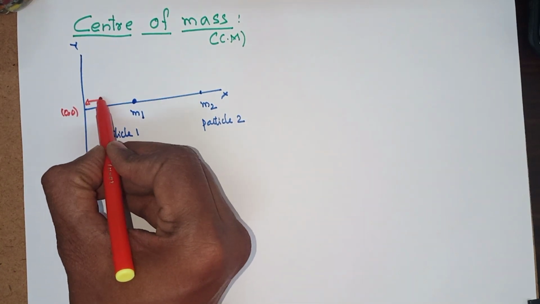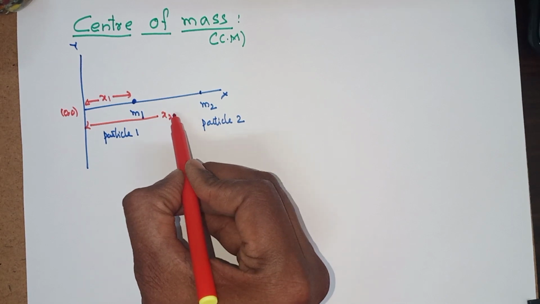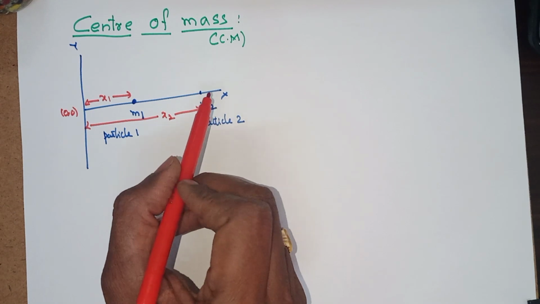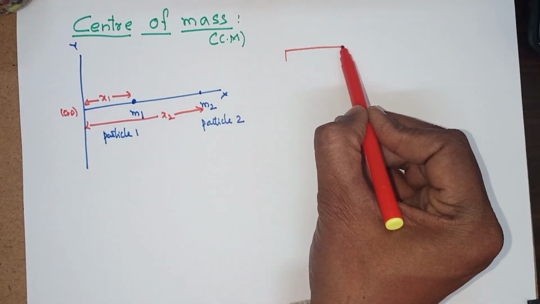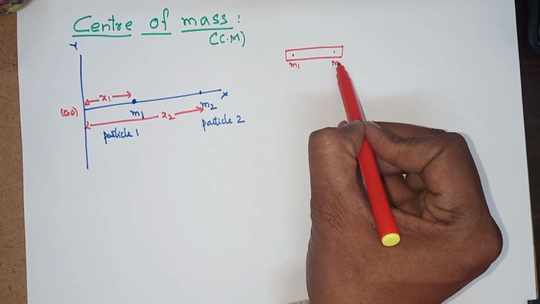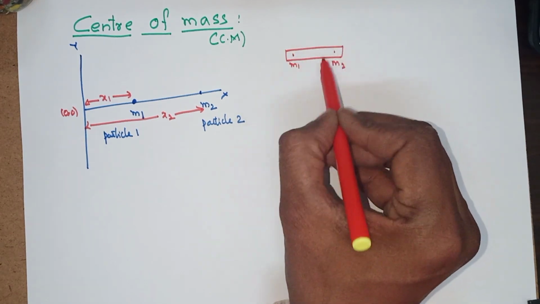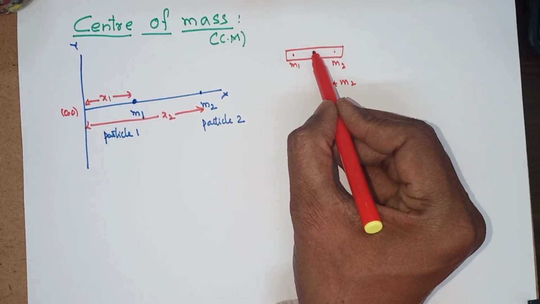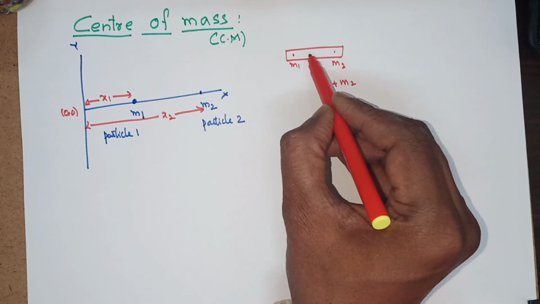Now from the origin, this is called x1 coordinate and this is called x2 coordinate. Let us say this is a simple body with masses m1 and m2. Where is the mass said to be concentrated? The entire mass is m1 plus m2, but what is the common point where the entire mass of the body or system can be said to be concentrated?